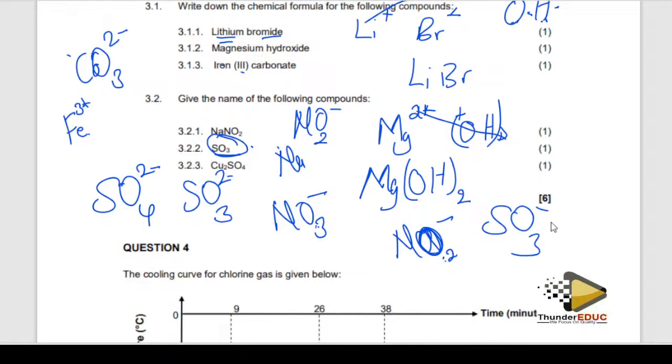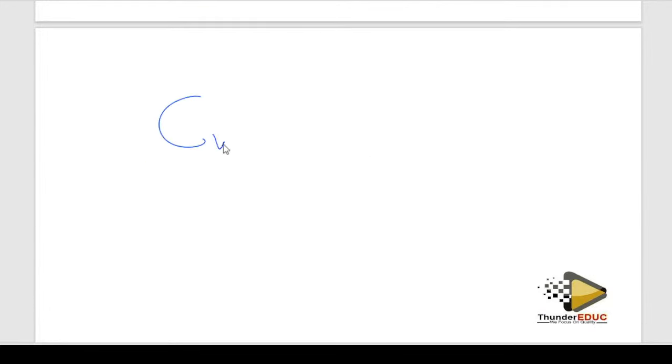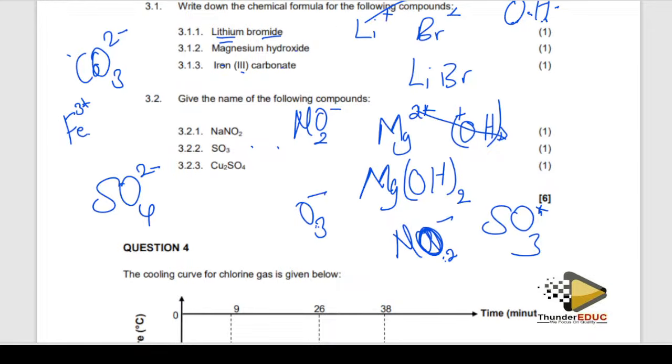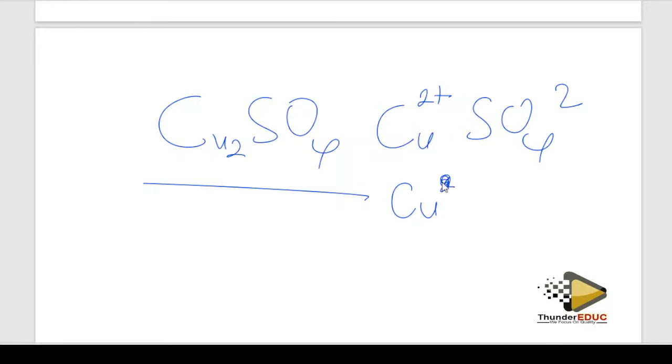It doesn't have any charge, so it becomes sulfur trioxide. And then this is copper. Now look at this. Someone is going to say that this is copper 2. How do you read this? You're going to find someone saying that this is copper 2, but no, this is not copper 2 sulfate. Remember, sulfate is like this, and the copper is like that or like that, positive 1. So this is copper 2, this is copper 1.